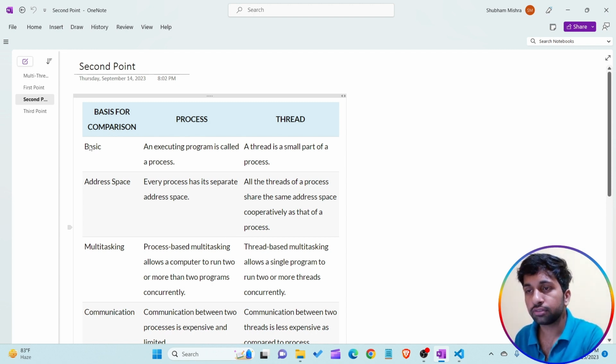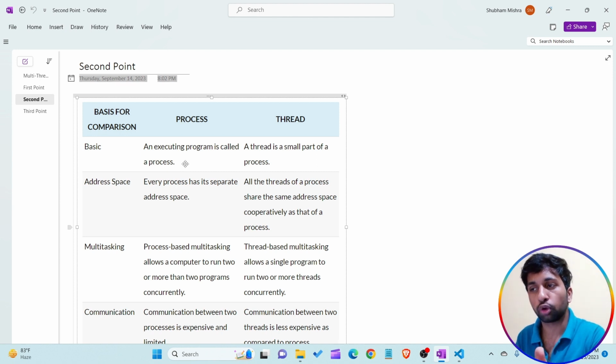So the first point is, what is the basic difference? An executing program is called a process. Understand? For example, within a system, we are executing a PowerPoint slide as well as listening to music. So the PowerPoint slide is known as a process, an executing program is known as a process.